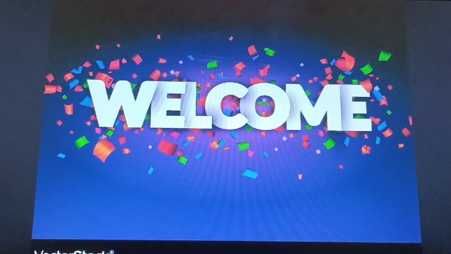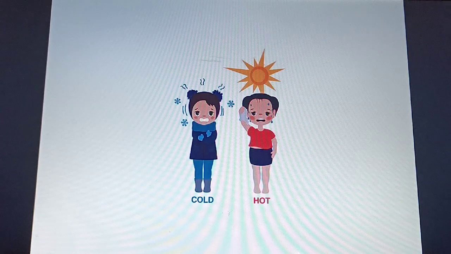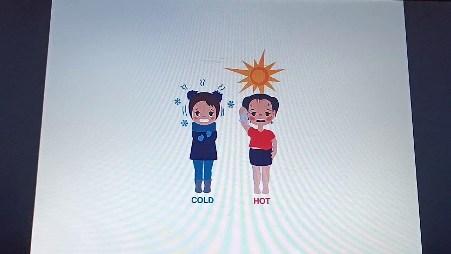Good morning, students. Observe the images. One girl and boy, isn't it? So if you see there, cold and hot. So a girl is feeling very cold and boy is feeling very hot, isn't it? So what do you understand by this? If you consider boy alone, boy is experiencing heat, isn't it?